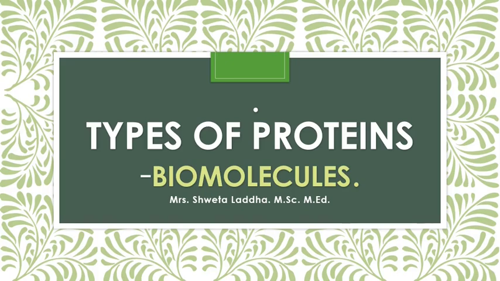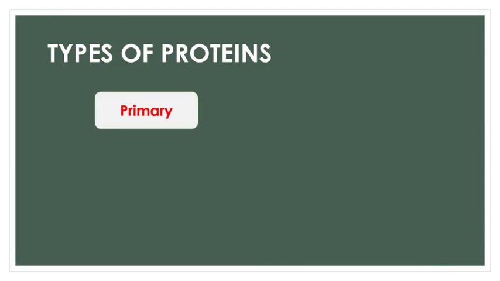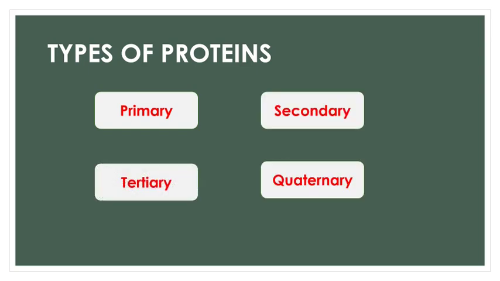Hello students. Today we are going to discuss the second part of the biomolecules chapter, and here we will discuss the types of proteins. There are four types of proteins depending upon how the structure is made: primary protein, secondary protein, tertiary protein and quaternary protein. Let us see the structure in detail.